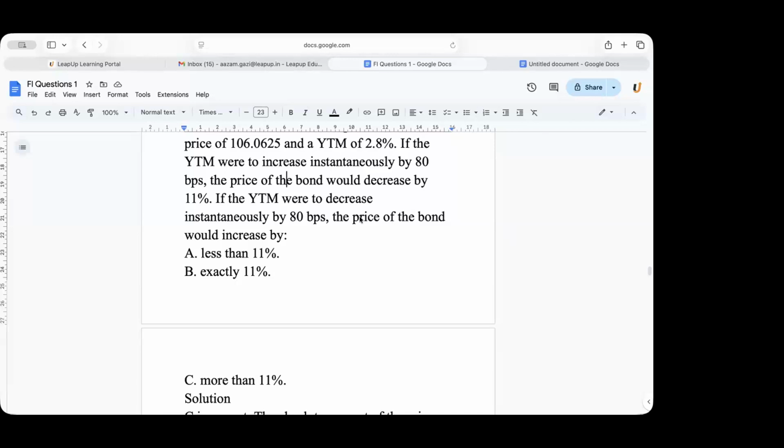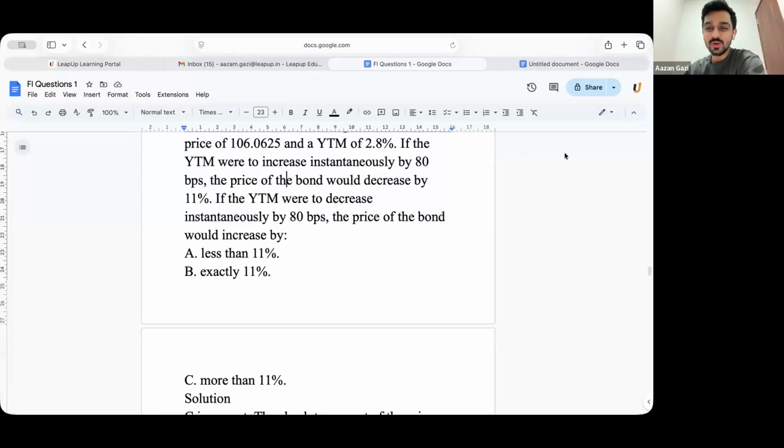Because whenever YTM goes down, the price always increases more than the stipulated amount, like here it is 11%. Yes, convexity. Correct.